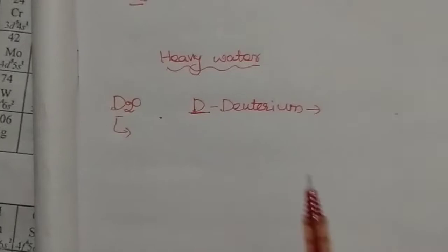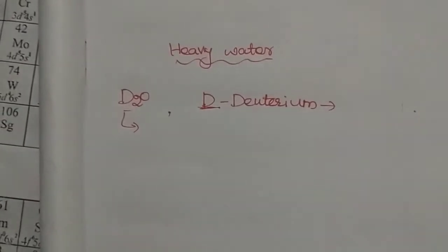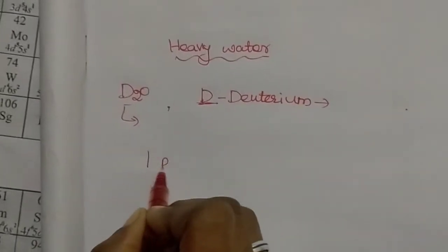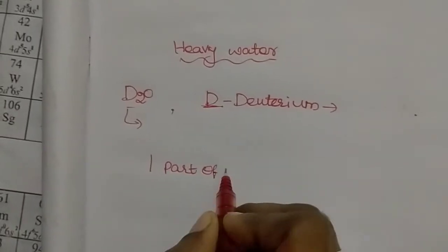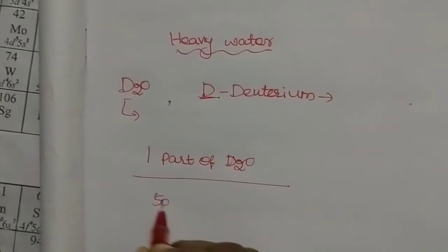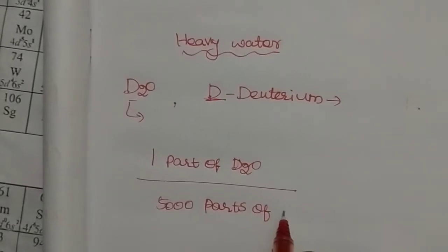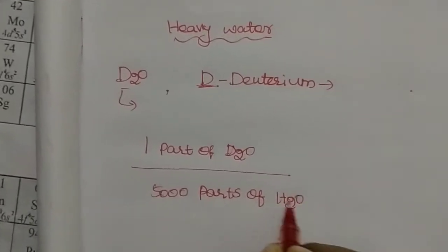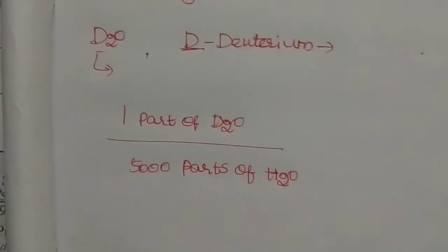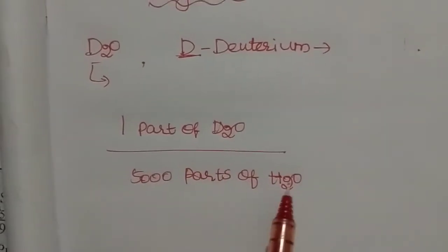So it is not an easy process, but we can synthesize heavy water from the electrolysis of water. One part of heavy water is present in 5000 parts of normal water, H2O. So a very low percentage of heavy water is present in normal water. 5000 parts of normal water contain only 1 part of heavy water.